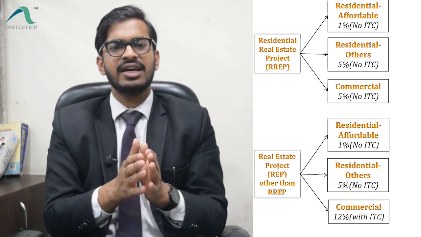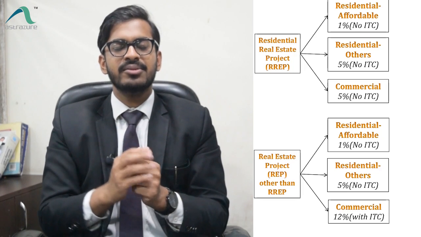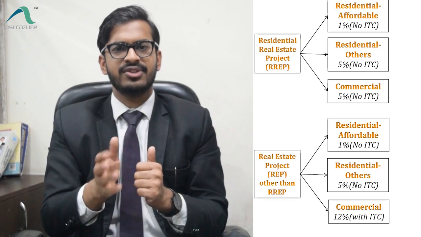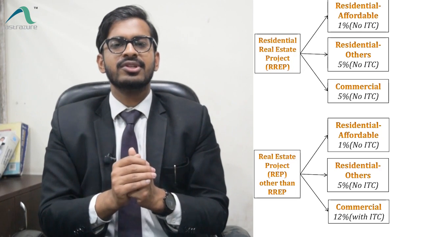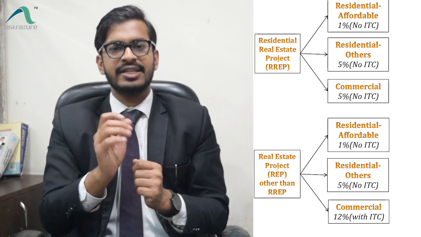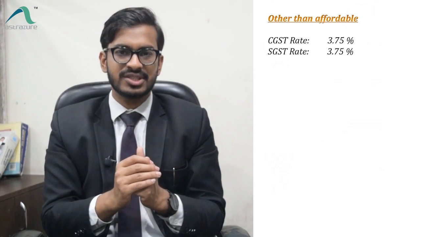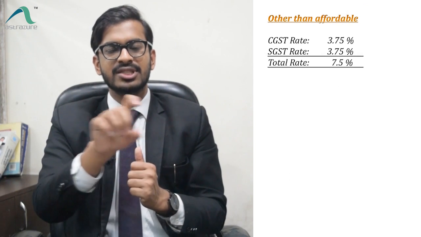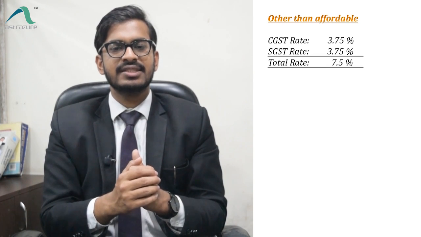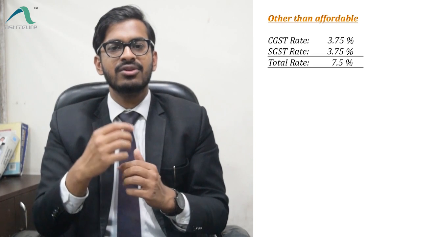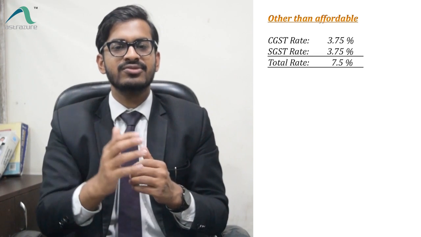Okay. Now, one confusion is arising among many professionals regarding the rate. As we have talked, the rates have been reduced to 5% or 1%. But if you see the notification which we referred, notification number 3/19, for residential other than affordable, the rate written is 3.75. In that regard, the notification is of CGST. Another same notification is there in SGST, which also specifies the rate of 3.75. So the total comes to 7.5%. And then they have said that the provisions of paragraph 2 shall apply for valuation of that service. Paragraph 2 says that out of the total value of the apartment, 1/3 value will be deemed as the value of the land.